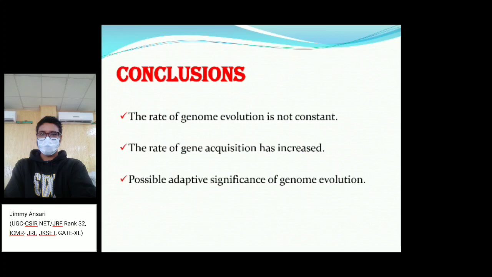I am concluding this lecture by saying this: the rate of genome evolution is not constant. It can differ from organism to organism, or from time to time. If there is a high radioactive environment or a different environment, the rate of genome evolution or evolutionary change will differ from one environment to another. So the rate of gene acquisition has increased. The rate of gene acquisition, lateral gene transfers, gene acquisition due to duplication, and all this has